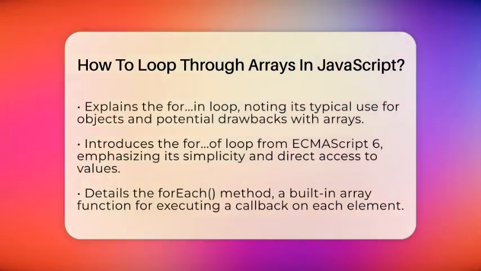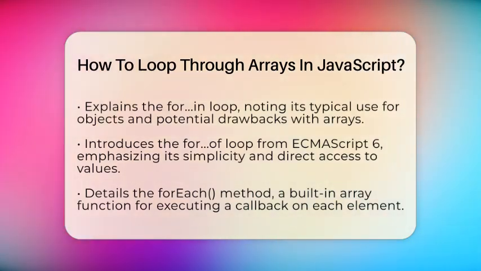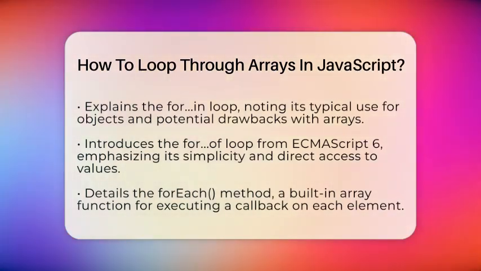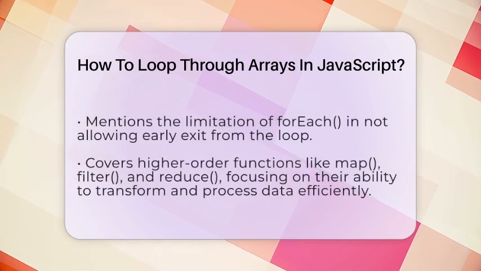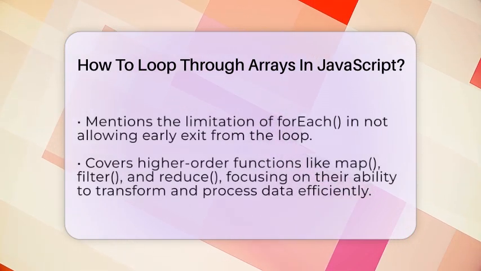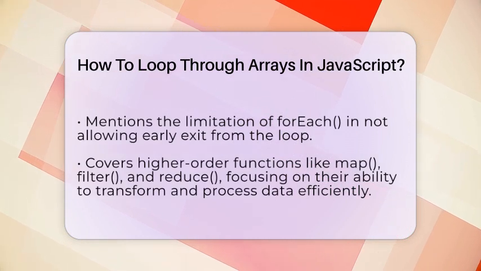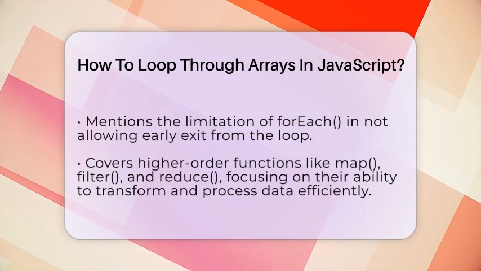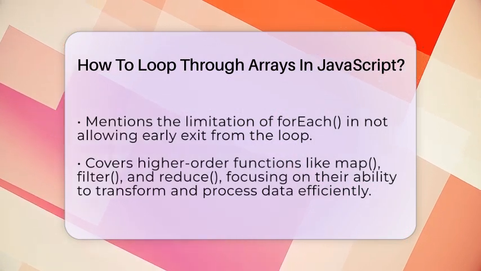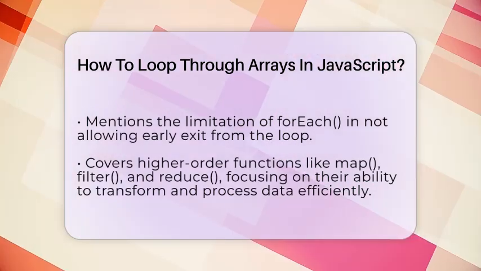Then the for...of loop arrived with ECMAScript 6. It makes looping much easier by giving you the actual value of each item directly. Instead of dealing with indexes, you just get the element itself. For example, for (let element of array) { console.log(element); }. It's clean, easy to read, and perfect for most array tasks.